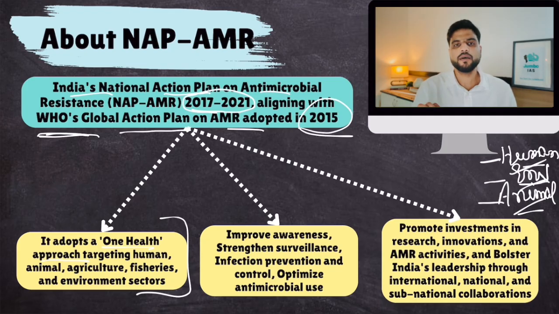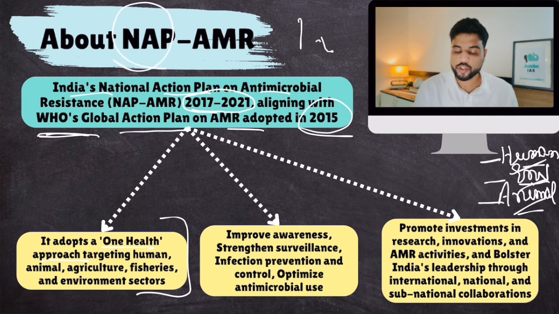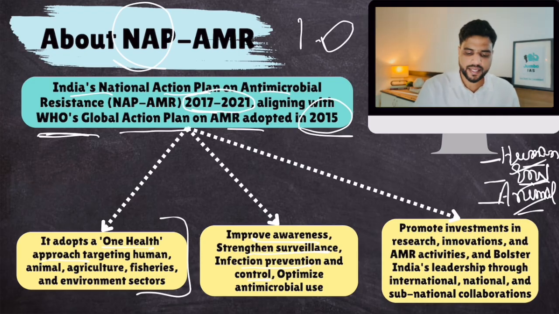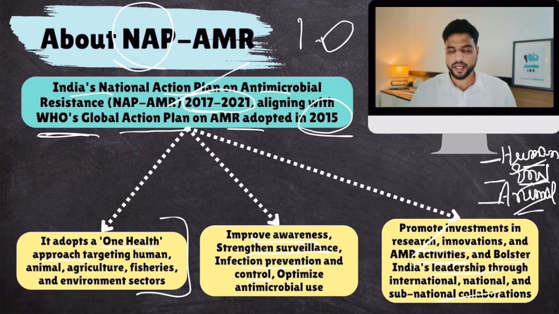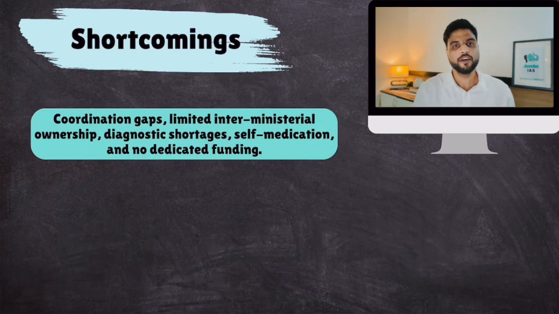Now, what were the benefits or strategic priorities of this NAP 1.0? Improve awareness among people not to overconsume antibiotics, strengthen disease surveillance, infection prevention and control, optimize antimicrobial use, ban buying of antibiotics without prescription. Plus, there was research and development, and many other things. These were there in NAP 1.0. But NAP 1.0, despite its achievements and progress, had certain shortcomings. First of all, different health departments had to coordinate together for real success.